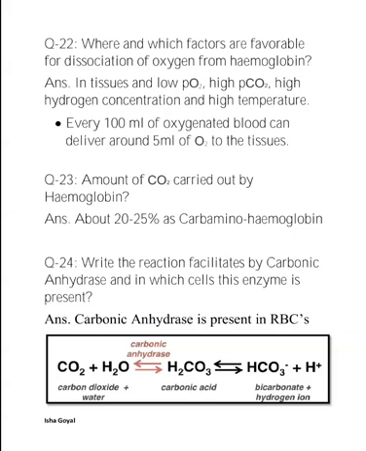About 20 to 25% of the CO2 is carried by the hemoglobin as carbaminohemoglobin. This binding is related to the partial pressure of CO2. Partial pressure of O2 is a major factor which could affect this binding.